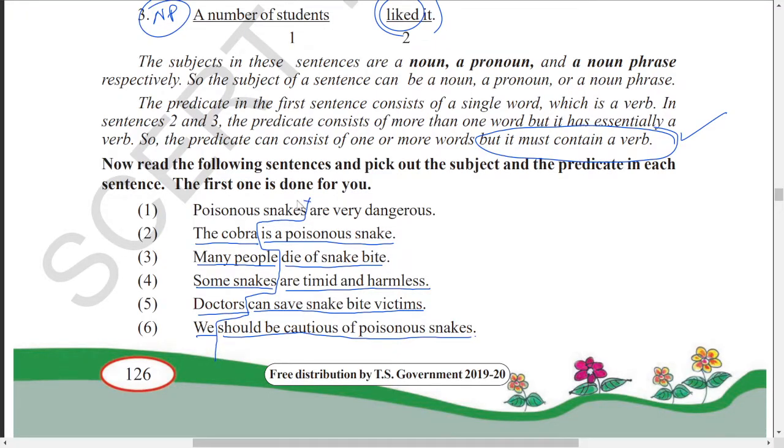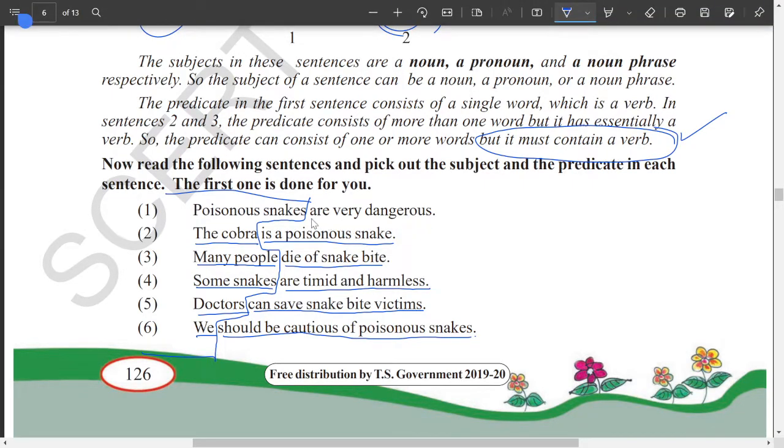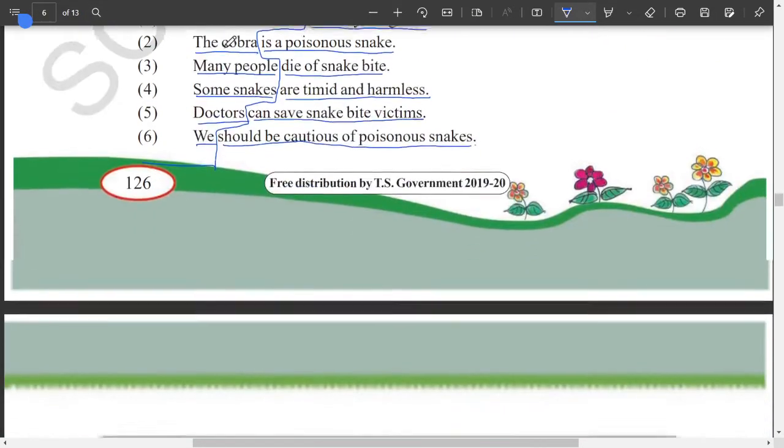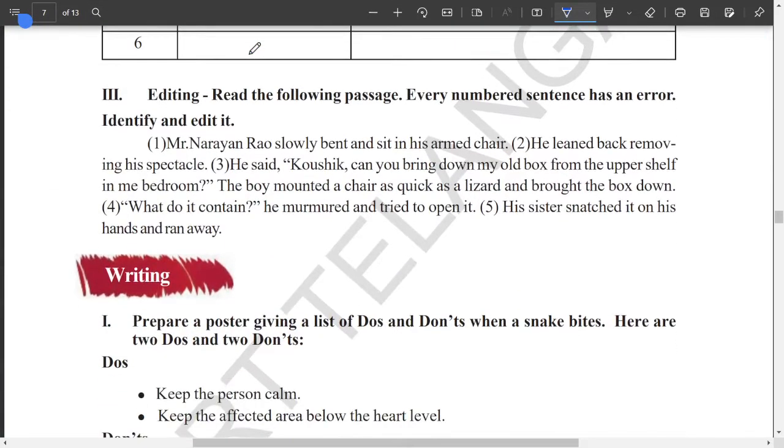Okay, all the words which are in this left side are all subjects. And all the sentences which are on the right side are all predicates. So that is how we identify the subjects and predicates. Okay, next one here, editing.